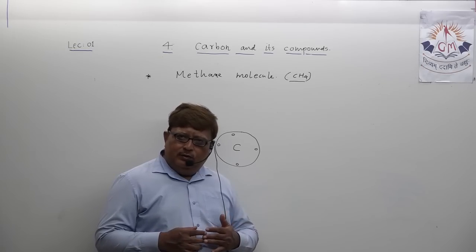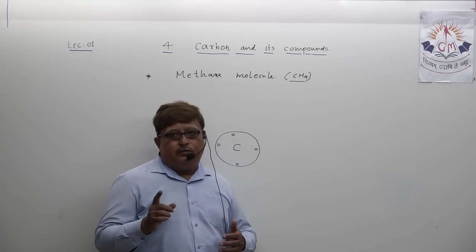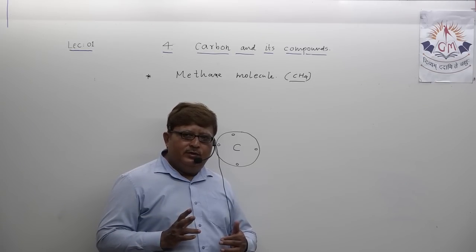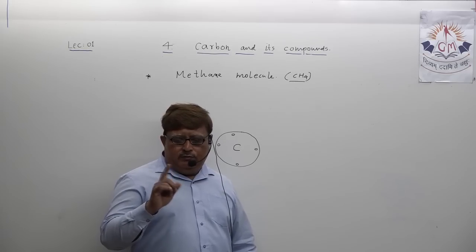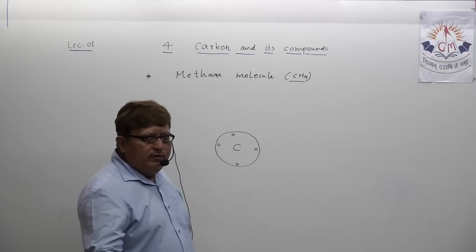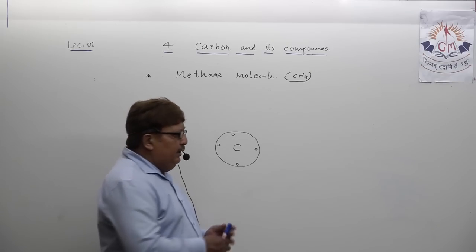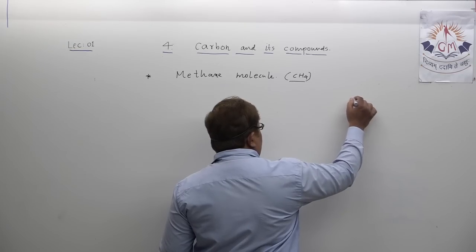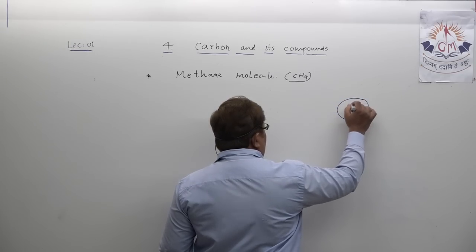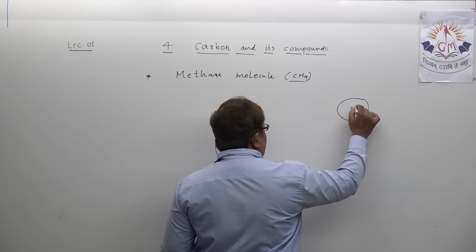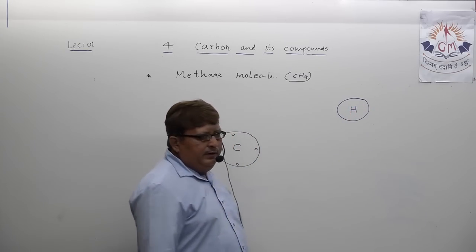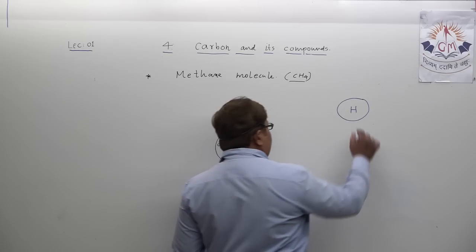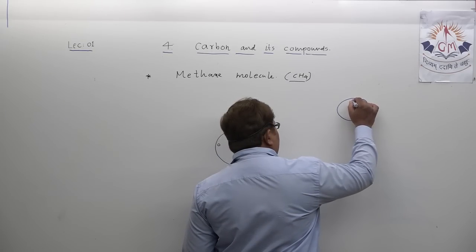So carbon has the only option to share electrons with other monovalent elements. Monovalent means those elements which can make a single covalent bond, who are also in need of one electron. Suppose I draw one hydrogen atom. You all know very well that the atomic number of hydrogen is just 1, and it has only one K orbit and one electron.